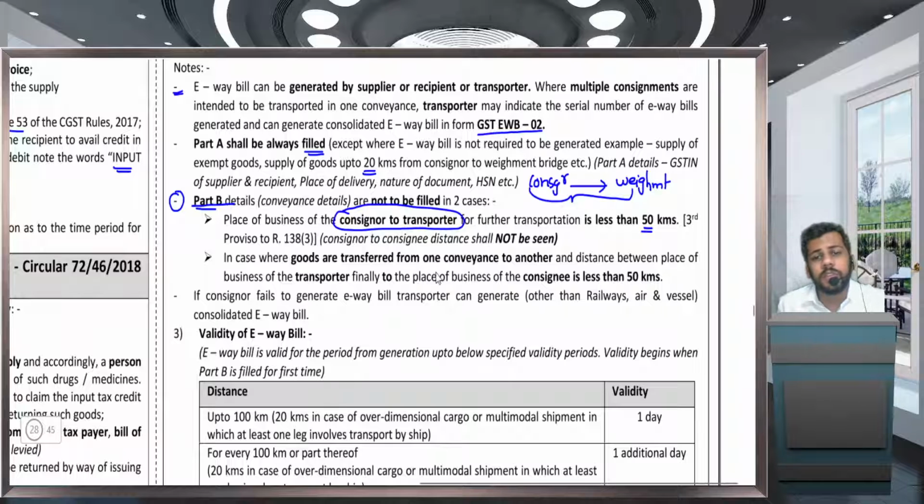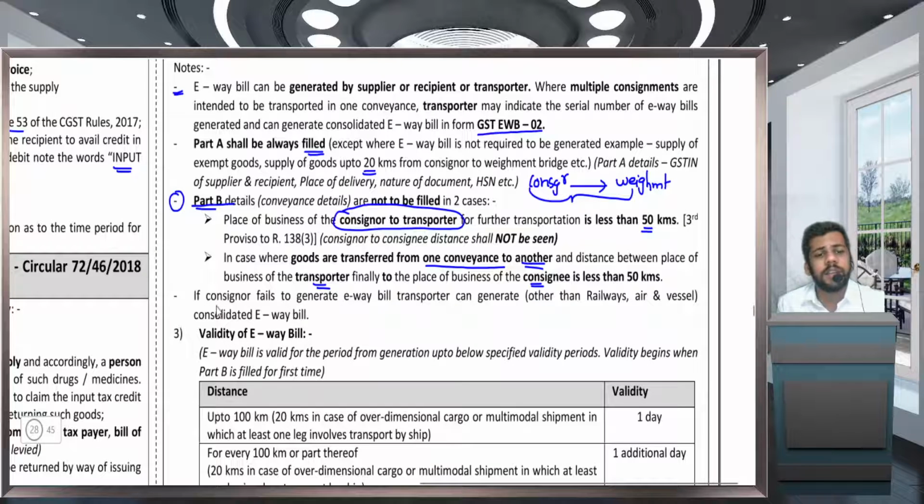Next one, if goods are transferred from one conveyance to another conveyance. Okay. मैंने रास्ते में conveyance change किया. Okay. And the distance between the transporter to the consignee is less than 50 किलोमीटर. ध्यान देना. मैंने रास्ते के बीच में conveyance change किया. मेरा conveyance खराब हो गया, मैंने change किया. And the distance between the change the conveyance, that is transporter, and consignee is less than 50 किलोमीटर. Then part B is not to be updated. पार्ट बी भरने की जरूरत नहीं है. जो आपका ओरिजिनल पार्ट बी चलते आ रहा है उसको चला सकते हो.